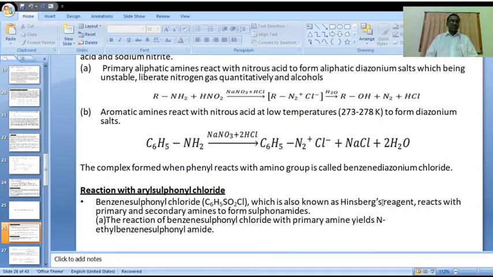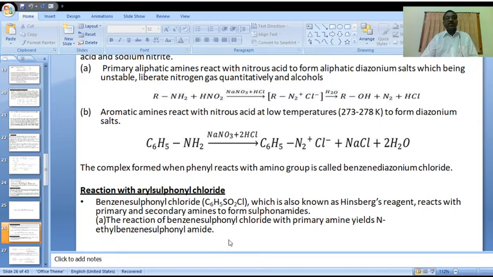This benzene sulfonyl chloride does not react with tertiary amines. It only reacts with primary and secondary amines to form sulfonamides. Okay. Now, how the reaction takes place, please observe.